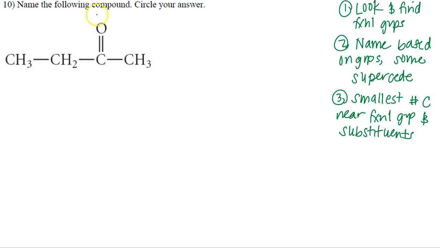All right, name the following compound, number 10, and circle your answer. So we're back to it. We want to look and find functional groups, name based on the groups, and give the smallest number carbon. We know the drill, right? And that's the same thing we're going to be doing the entire time.